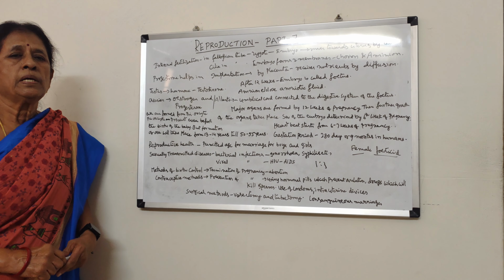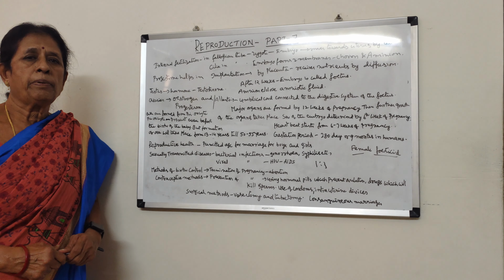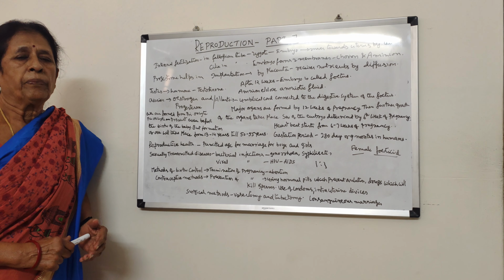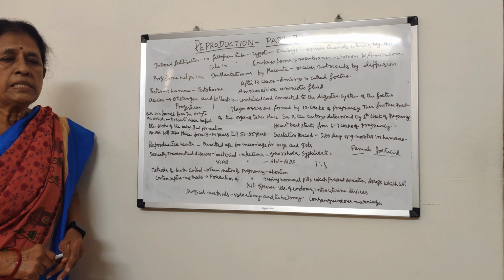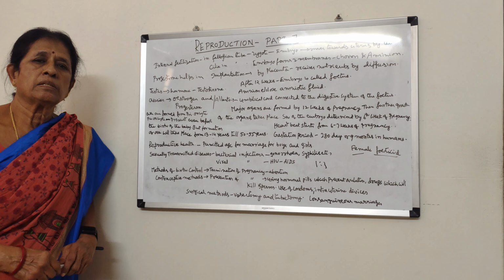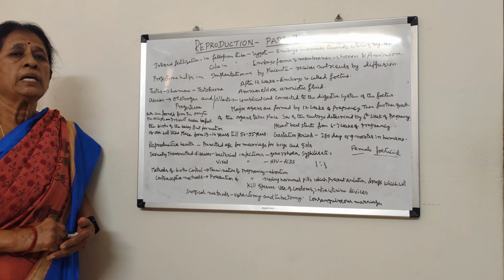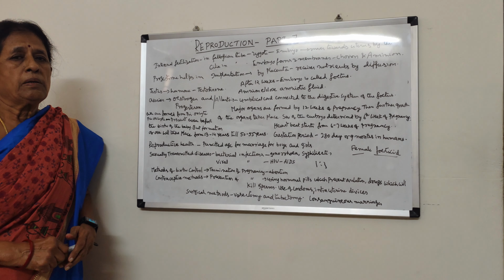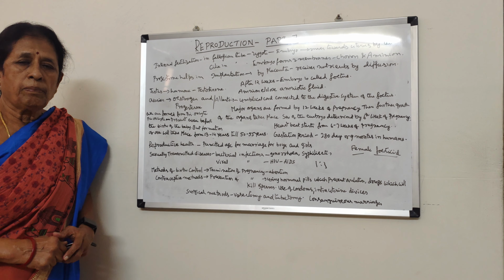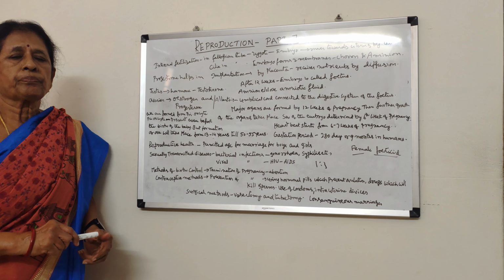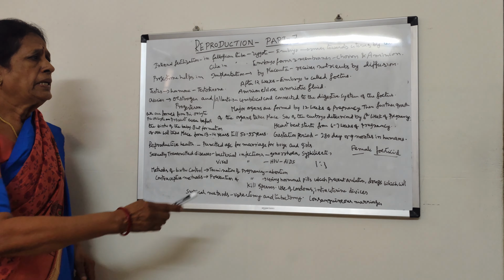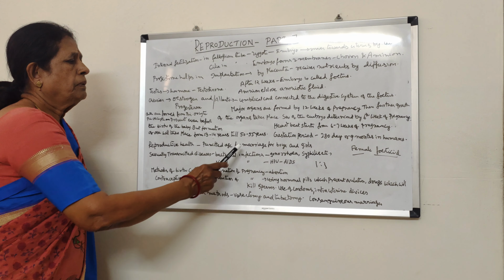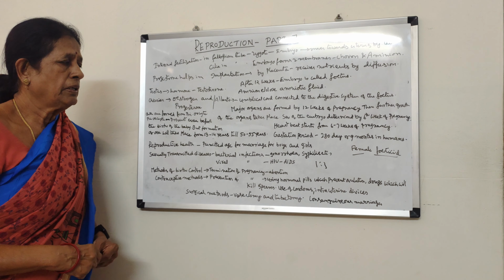And in the female reproductive system, a pair of ovaries are present in the abdominal cavity below the kidneys. In the ovaries, small vesicles, sac-like structures, are present. They are called ovarian follicles or Graafian follicles, in which primary oocytes are present. Primary oocytes produce ova, and these primary oocytes are present even before the birth of the female child, but the formation of ovum will take place at the age of 12 to 13 years, and it continues up to 50 to 55 years.